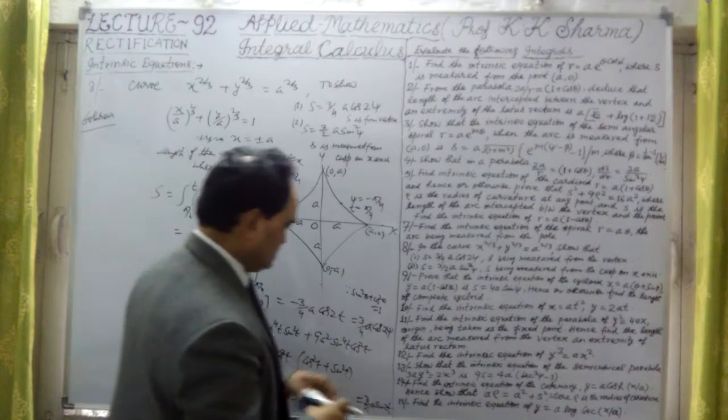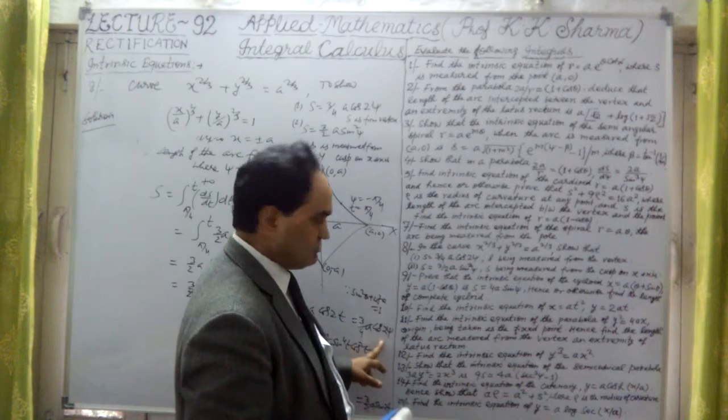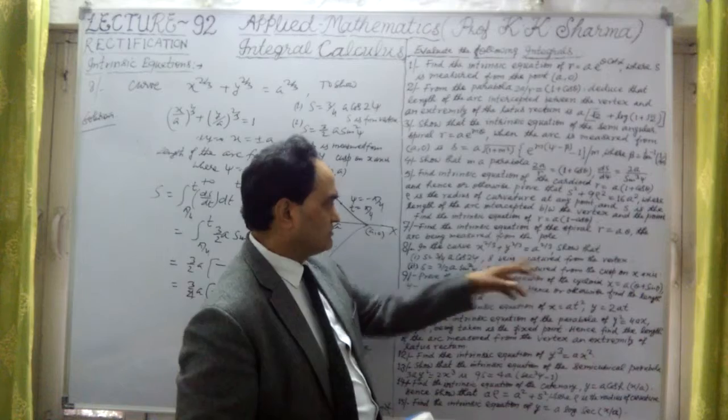This is the value. The first answer is S equal to 3 by 4a cos 2 psi. This is the length S measured from the vertex.